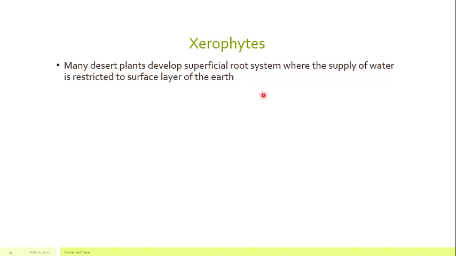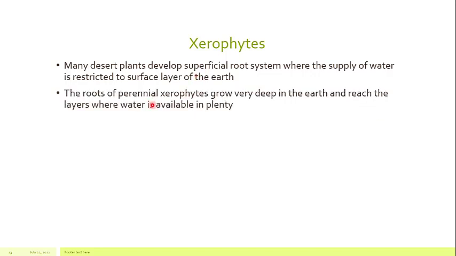So as far as their root system is concerned, it is superficial, it is not very much developed in certain plants. We are not talking about all the plants which are growing in the desert. We are saying that some plants present in the desert have a superficially developed root system. It is present on the surface and they absorb as much water as they can when there is a rainfall. As the water percolates down, they have to absorb that water very quickly.